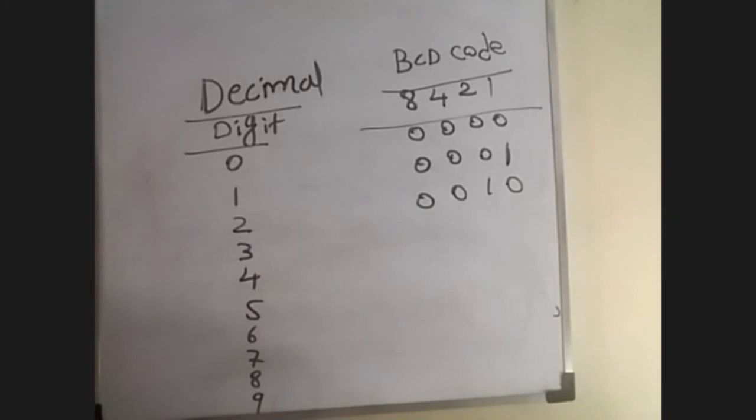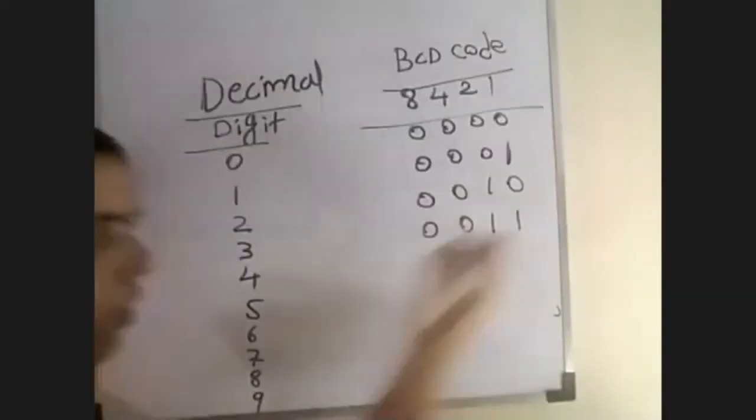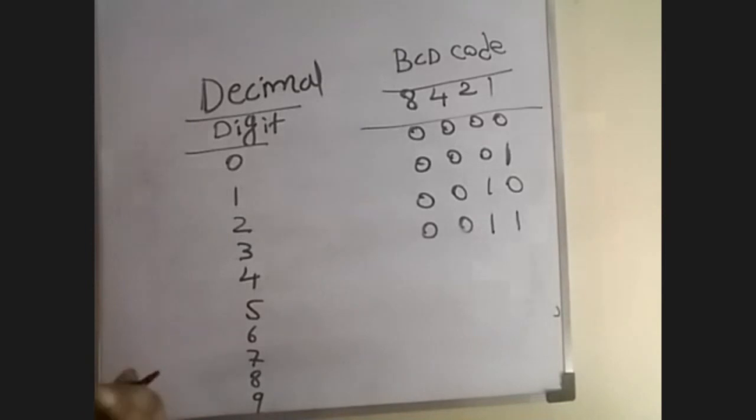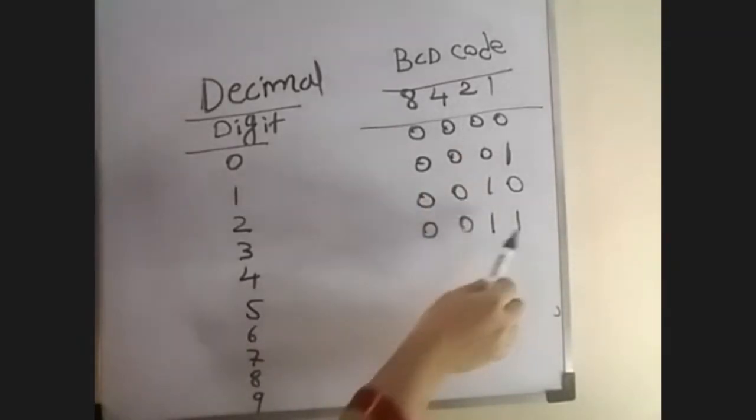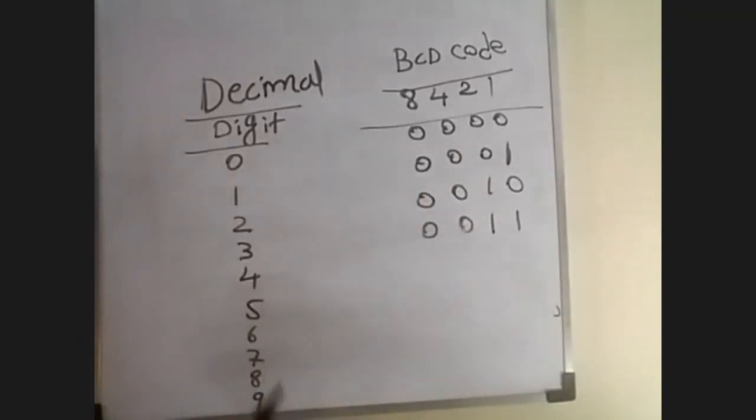Next, 3 is 0011, because 2 plus 1 is 3, so you place 1 at places 2 and 1, and zeros elsewhere.